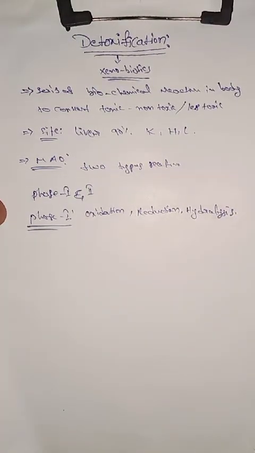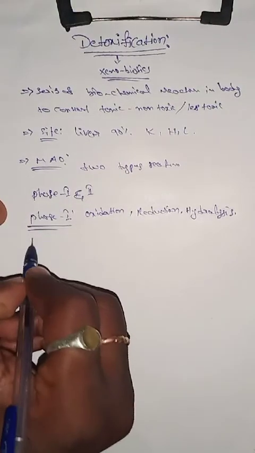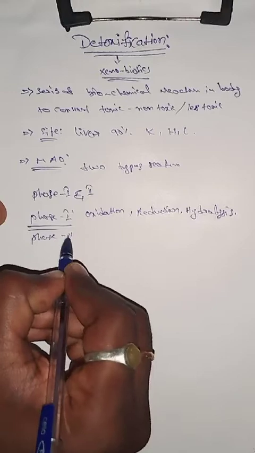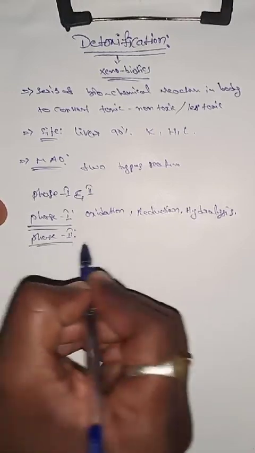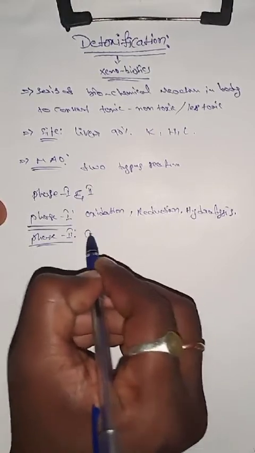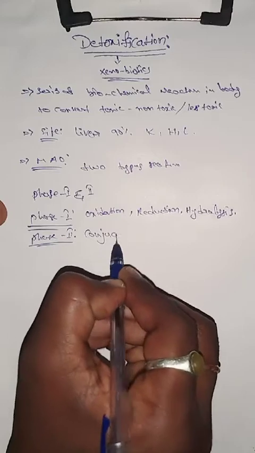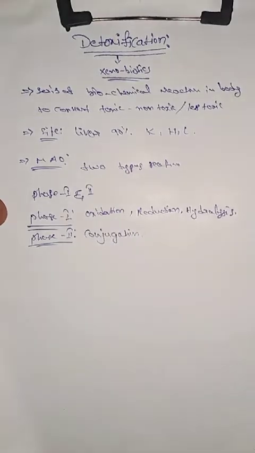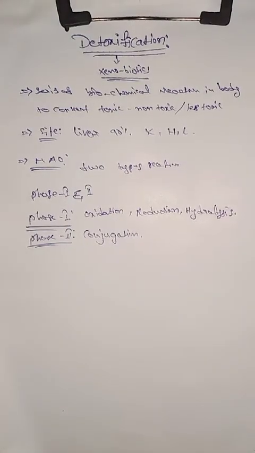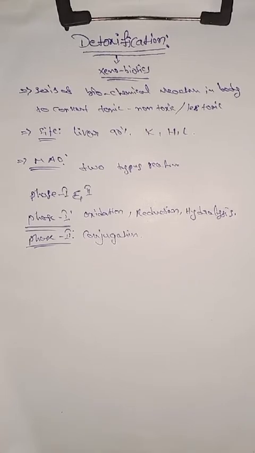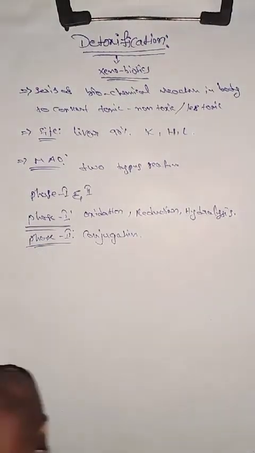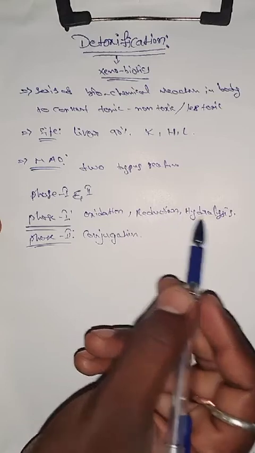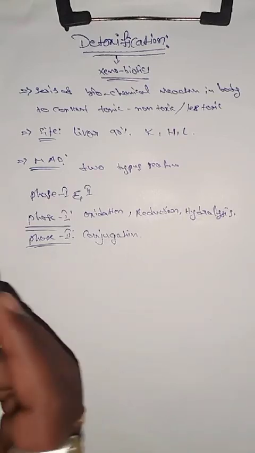These three are known as detoxification phase 1 reactions. The phase 2 reactions are conjugation reactions. So phase 1 is oxidation, reduction, hydrolysis, and phase 2 is the conjugation reaction.